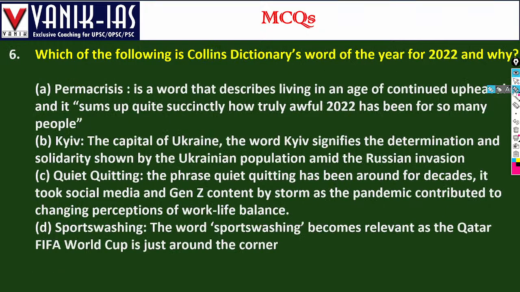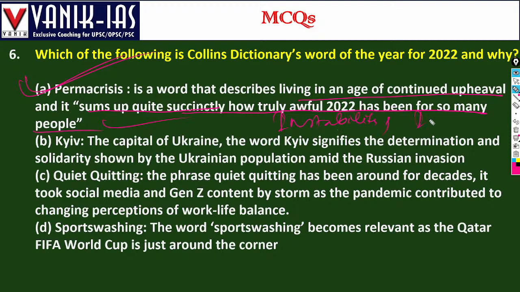Which is the Collins Dictionary Word of the Year 2022? That is permacrisis. This permacrisis is the Collins Dictionary's Word of the Year. It describes living in an age of continued upheaval and sums up quite succinctly how truly awful this year has been for so many people. That means we are living in an age of instability and insecurity.